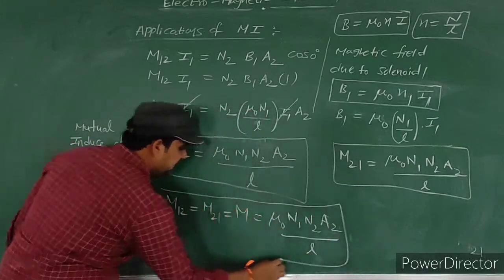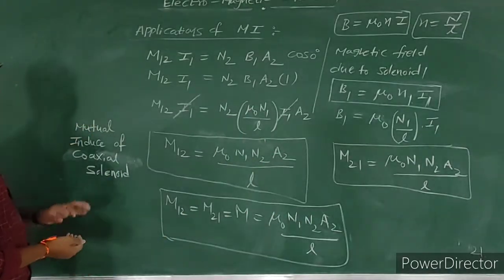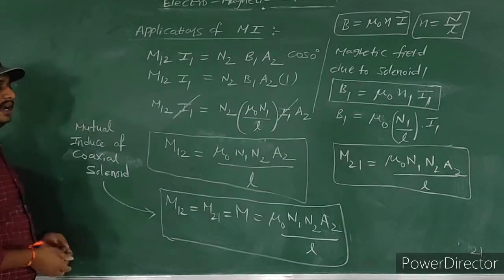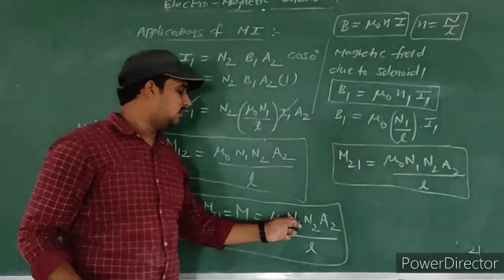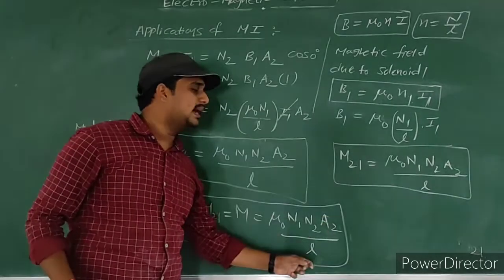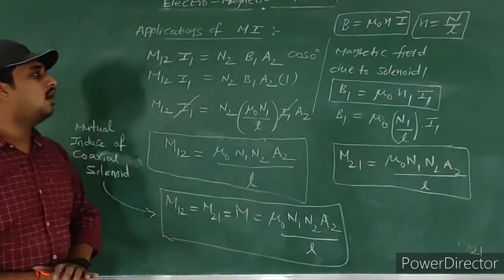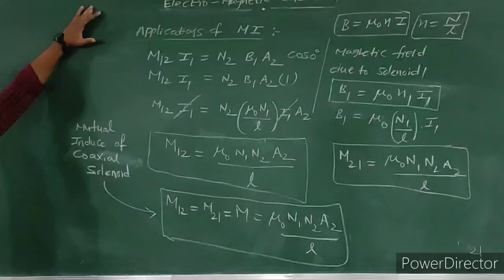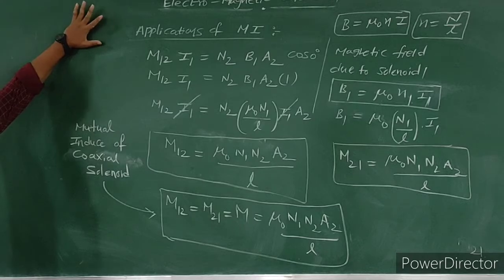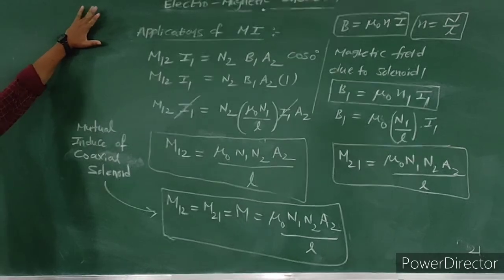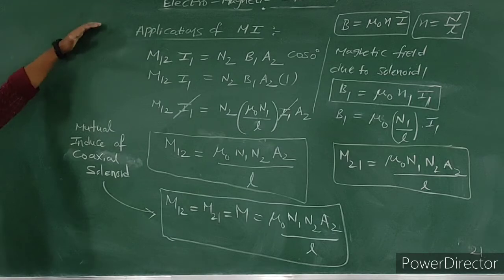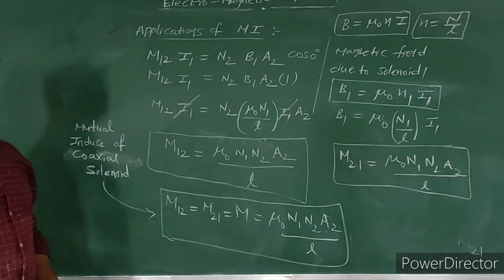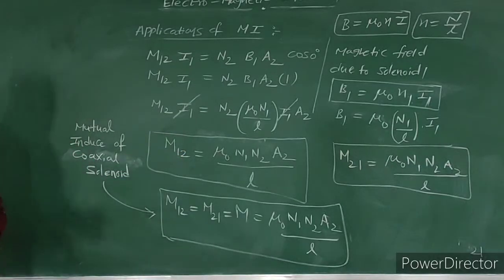This is a very important formula. The mutual inductance of coaxial solenoids is mu naught into N1 into N2 into A2 by L. So this is the formula of mutual inductance between two coaxial solenoids. This is application 1. Next we will discuss application 2. If you understand application 1, then you can easily understand application 2. So please note this down.